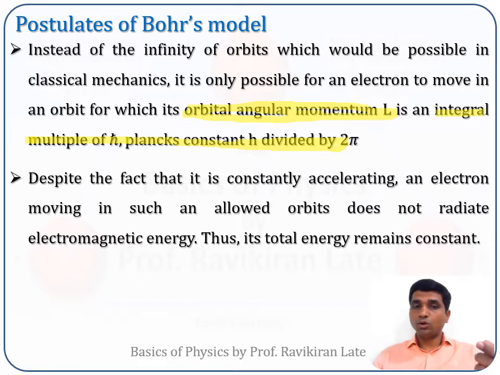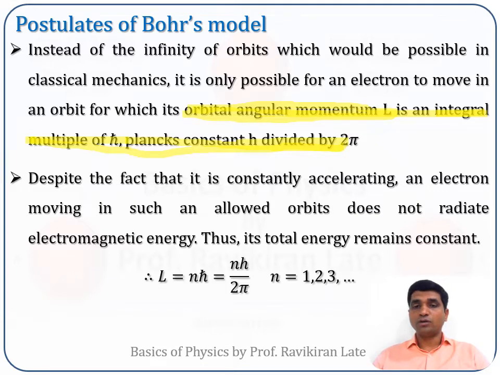Why do they not emit electromagnetic radiation? Because their orbital angular momentum is an integral multiple of h cross or h upon 2 pi. That was what he proposed, and that is why the total energy of the electron in orbit remains constant.